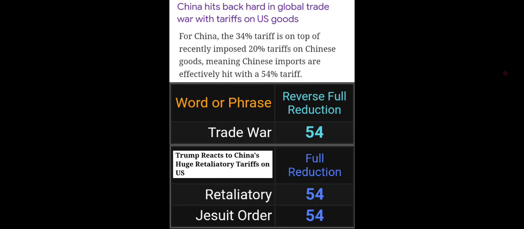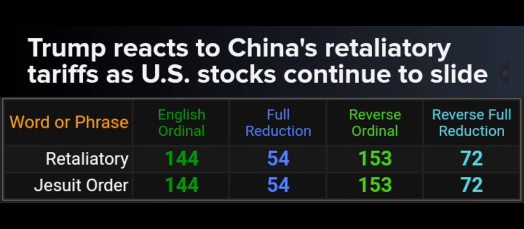China hits back hard in global trade war with tariffs on U.S. goods. For China, the 34% tariff is on top of recently imposed 20% tariffs on Chinese goods, meaning Chinese imports are effectively hit with a 54% tariff. So there's that 54 number. Trade war equals 54. Retaliatory equals 54, like Jesuit order is 54. And the word retaliatory is actually a perfect match to Jesuit order in every cipher across the board.